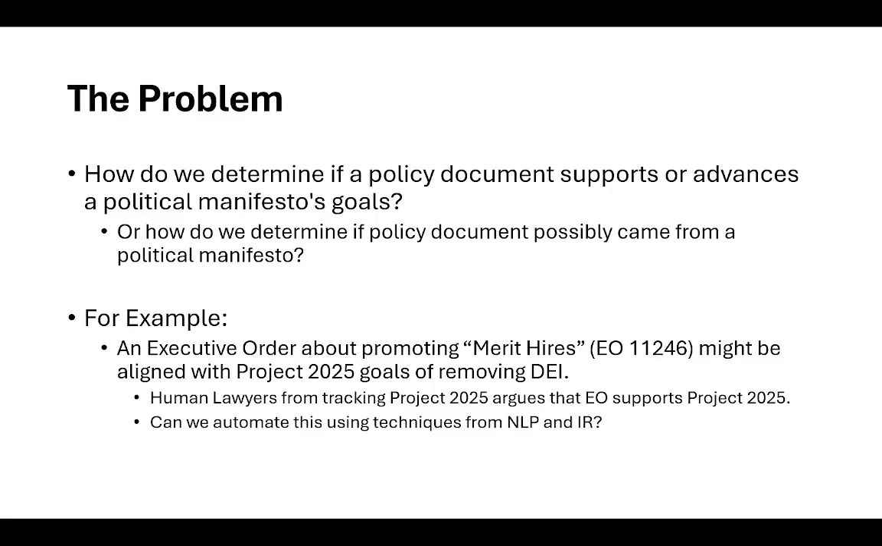An example would be an executive order promoting merit hires. A specific executive order, 11246, might align with Project 2025 of removing DEI. Human lawyers, so the actual people who look into this, argue that EO 11246 supports Project 2025, and so